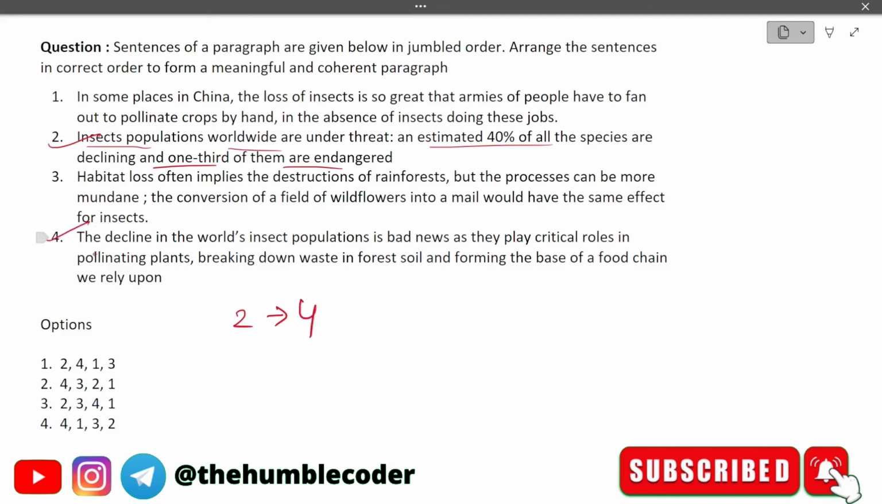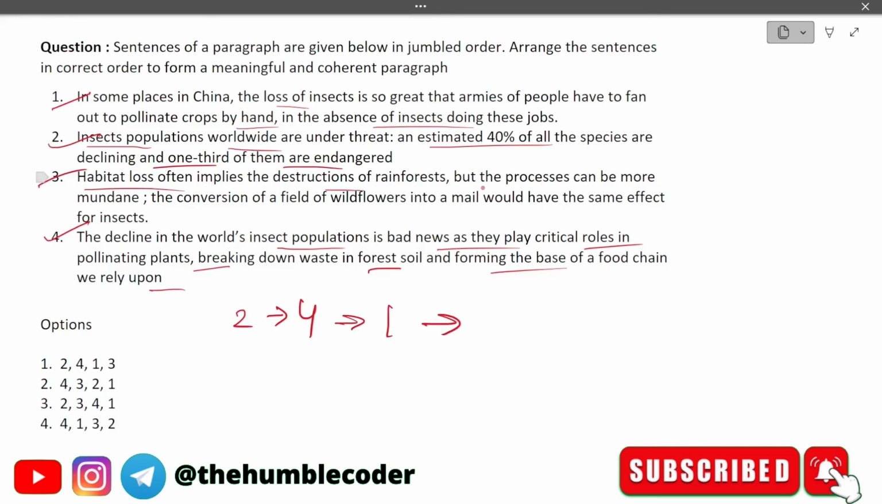Okay, the decline in the world's insect population is bad news, as they play critical roles in pollinating plants, breaking down waste in forest soil, and forming the base of a food chain we rely upon. Okay, the next term that will come in the series is this one. In some places in China, the loss of insects is so great that armies of people have to fan out and pollinate crops by hand in the absence of insects doing this job. Okay, and the final one will be this one, that is habitat loss